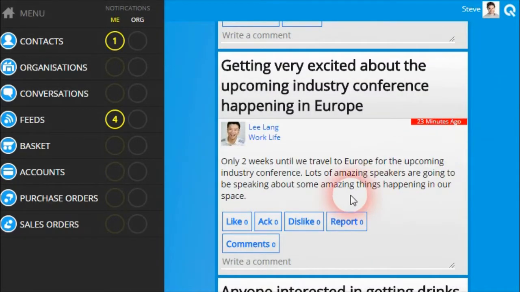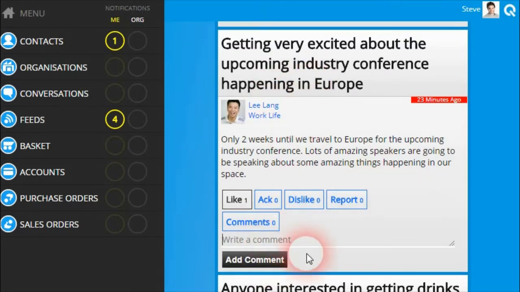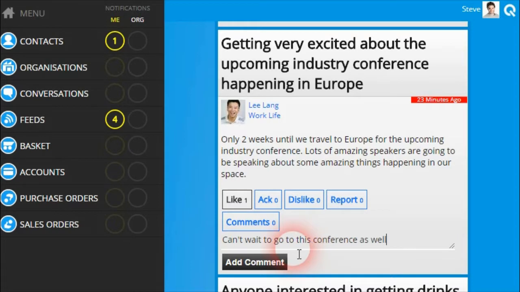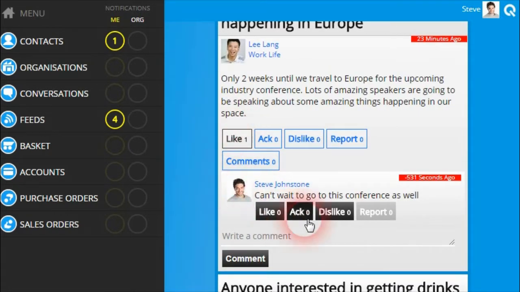Now, when viewing posts, you can do a number of things with a post. You can like a post, you can acknowledge a post, you can dislike a post, you can report a post, and you can comment on a post if that's allowed. In Lee's post here, we may wish to write a comment, just like I've done here. And if I click on the add comment button, that comment then will be added to the list of comments where people can then also like, acknowledge, dislike, or report the comment.